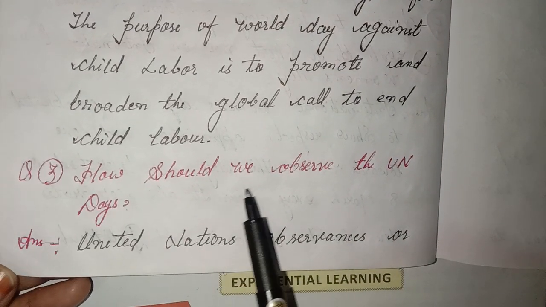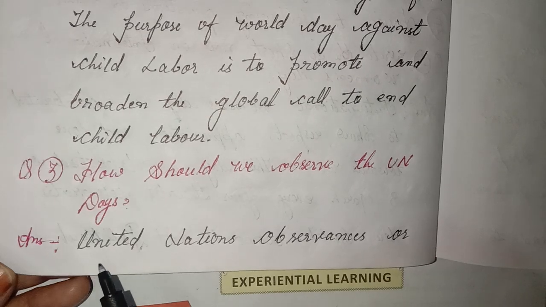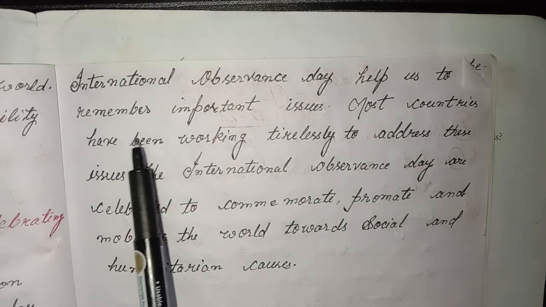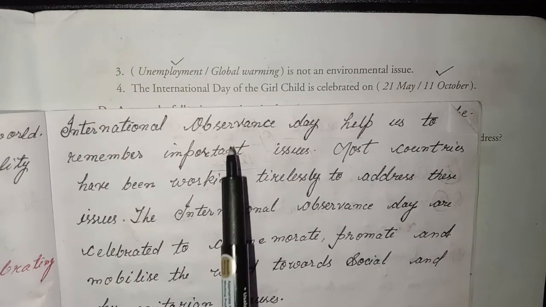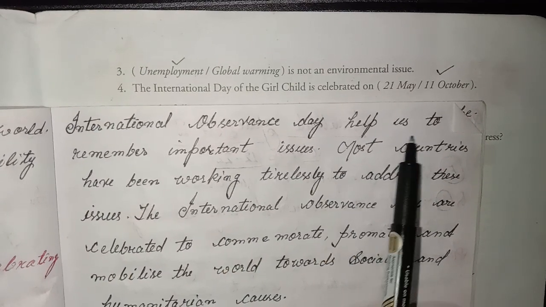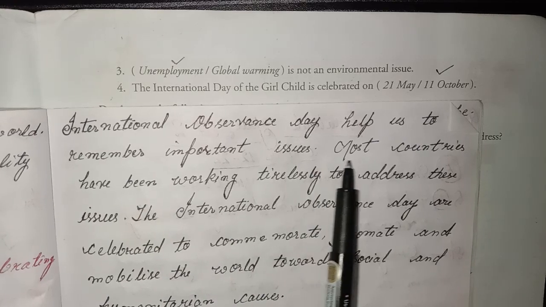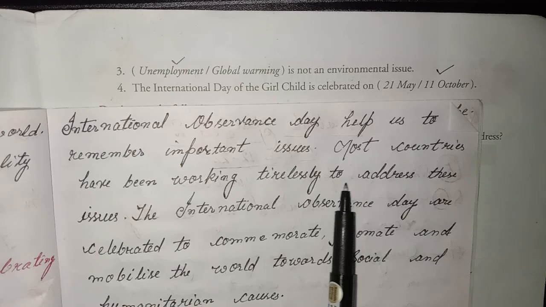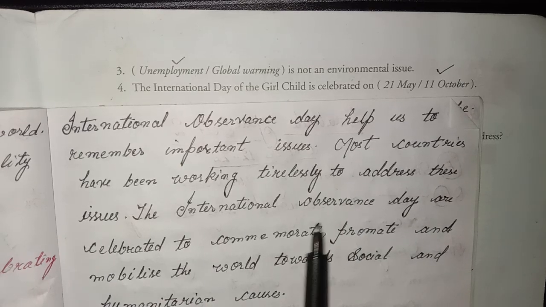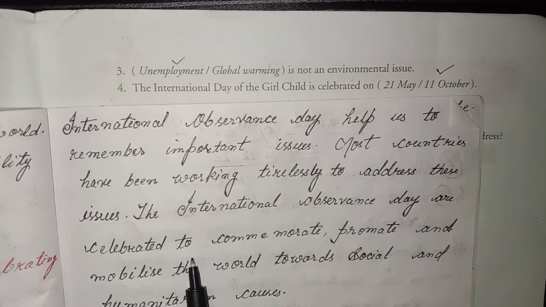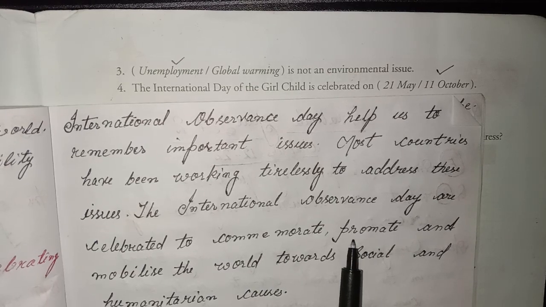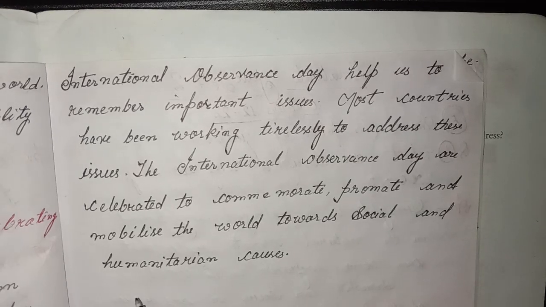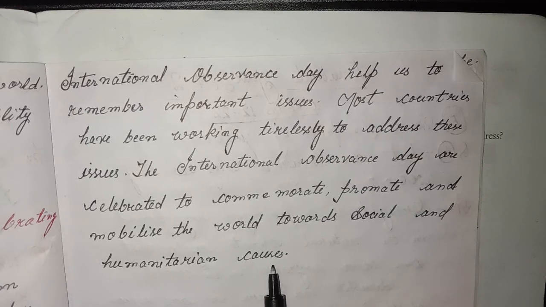Third, how should we observe the UN days? Answer. United Nations observances or international observance days help us to remember important issues. Most countries have been working tirelessly to address these issues. The International Observance Days are celebrated to commemorate, promote and mobilize the world towards social and humanitarian causes.